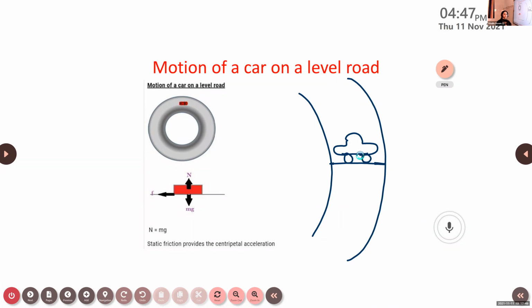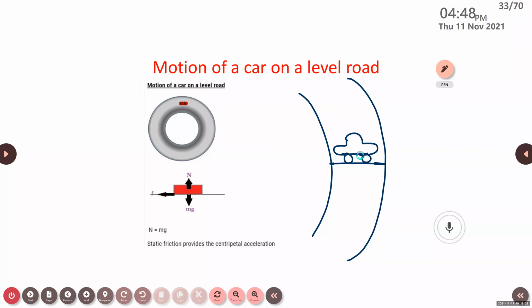So first of all, we can discuss what are the forces acting on this car. Sometimes you may have a small idea what forces may act on this object. Correlate with the topics that we discussed in the previous session. Try to guess what forces can act on this car.